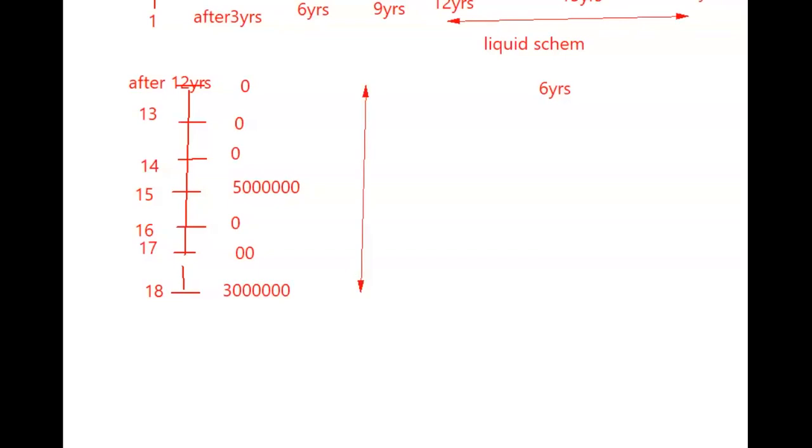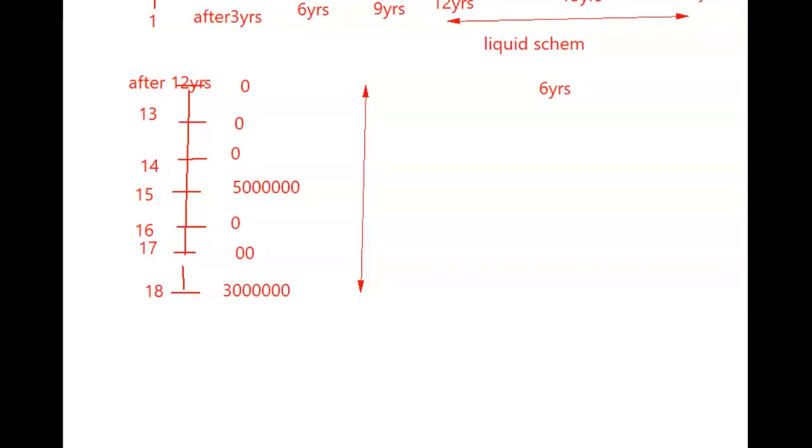But what is happening in the liquid scheme is there are certain inputs that are coming to the liquid scheme. What are the inputs? The inputs are actually, they are going to get in certain funds which are invested up to the age of 15.